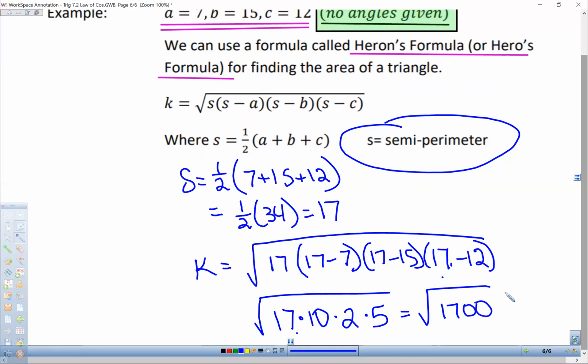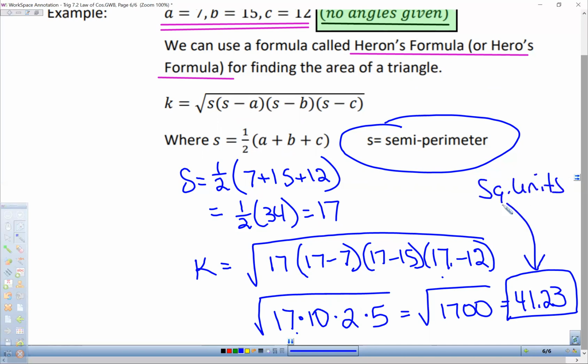And the square root of 1700 is approximately 41.23. So our area is 41.23. Again, we call that square units. I'm not going to be picky about the units, so you don't have to worry about that as far as I'm concerned. In WebAssign, you're only going to be filling in the number. If there are units, the units will already be part of the answer outside of the answer box.